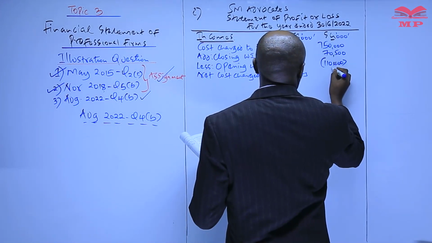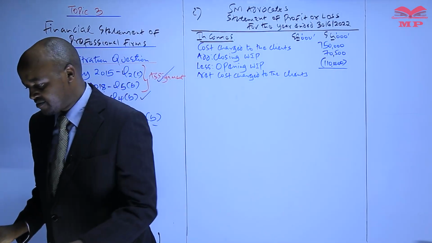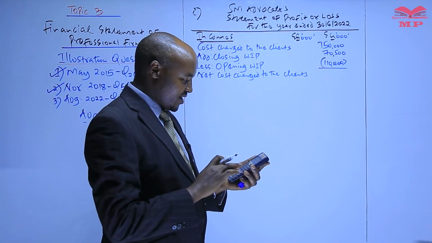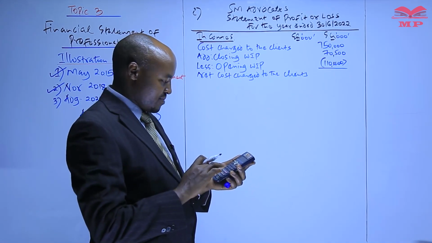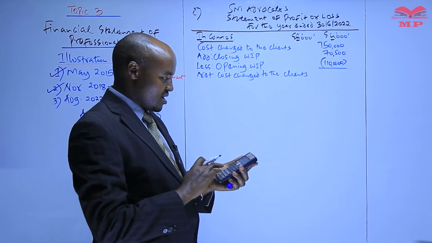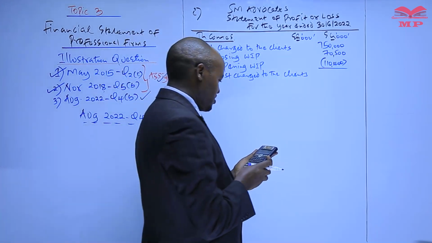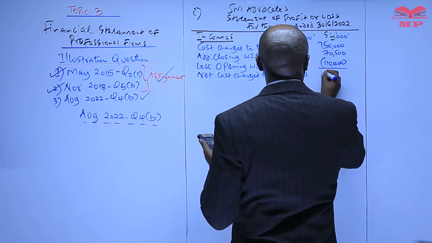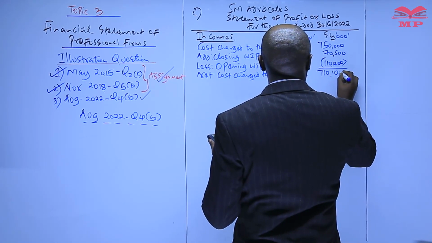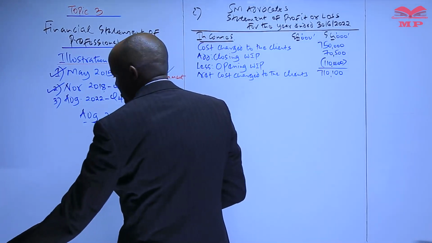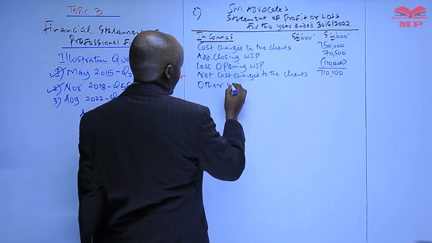The net cost charged to who? To the client. So let's compute that particular amount there. So we have 750,000 plus 70,500 minus 110,400. So this will give us 710,100. We refer to that as the net cost charged to who? To the client. And then to this we have said we need to add any other income.